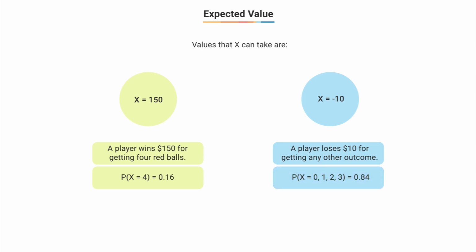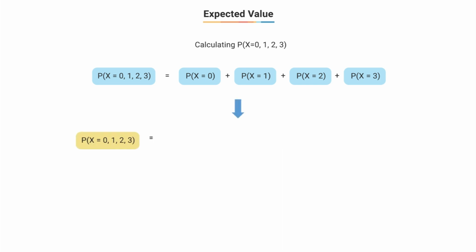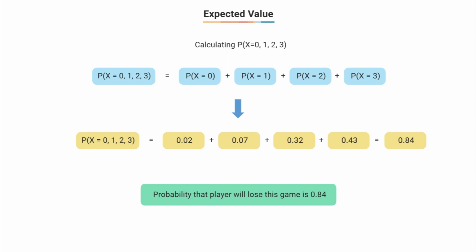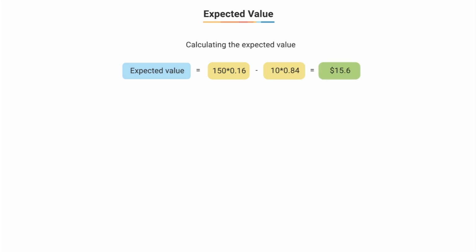So we can go ahead and compute the probability of getting 0, 1, 2 or 3 red balls by adding these individual probabilities: 0.02 plus 0.07 plus 0.32 plus 0.43, which is equal to 0.84. In other words, the probability that a player will lose this game is 0.84. Applying the same definition of expected value as we saw before, we can compute the expected value for this event as 150 into 0.16 minus 10 into 0.84, which is equal to $15.6.